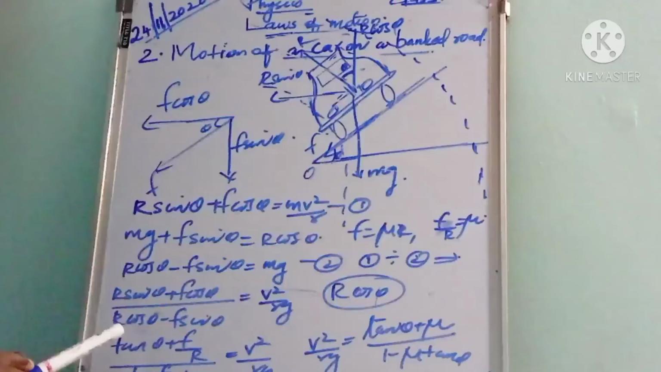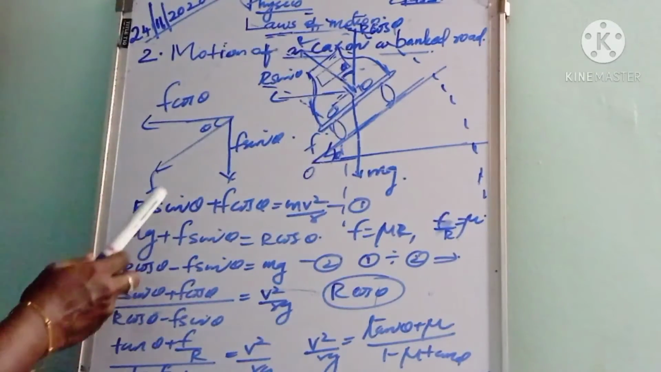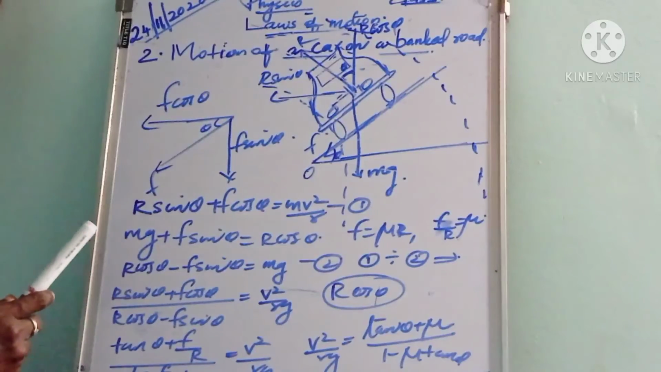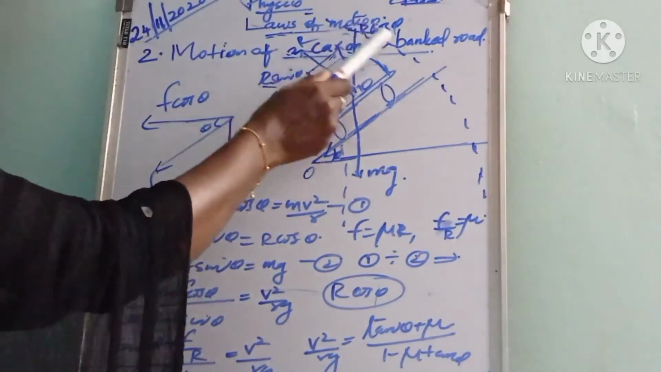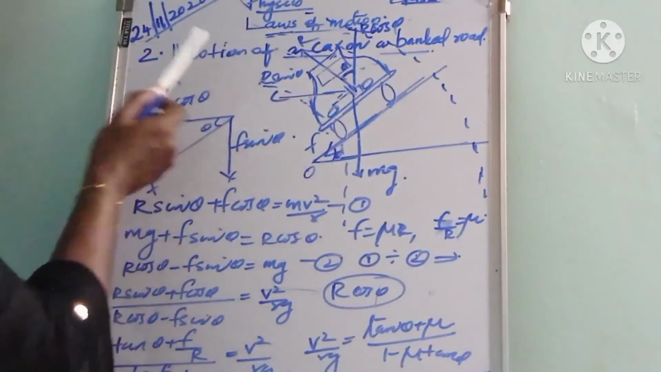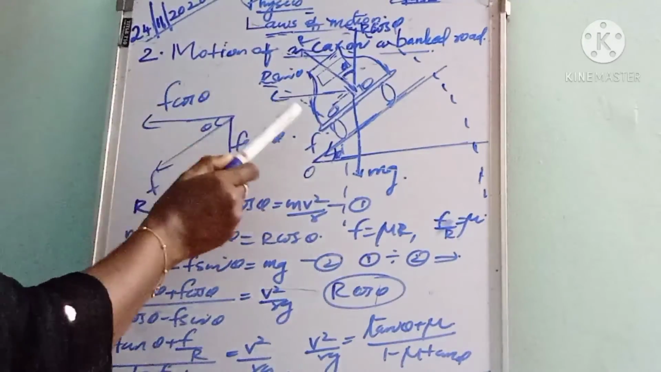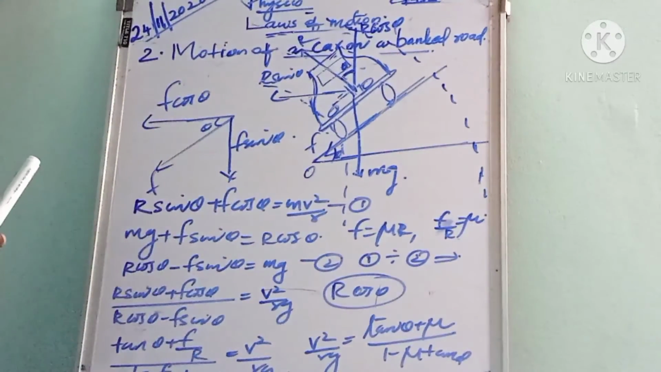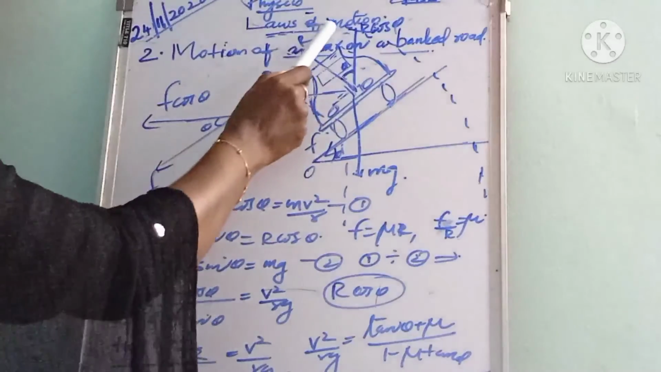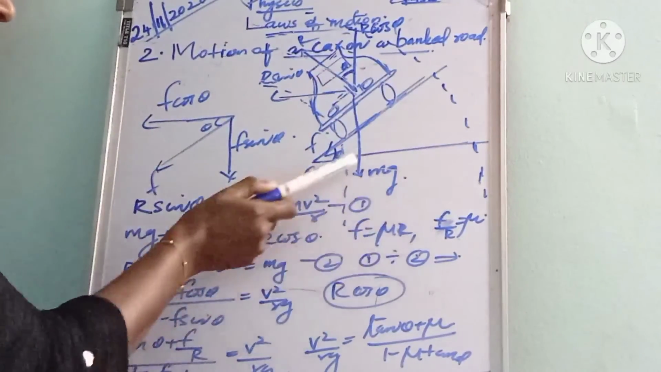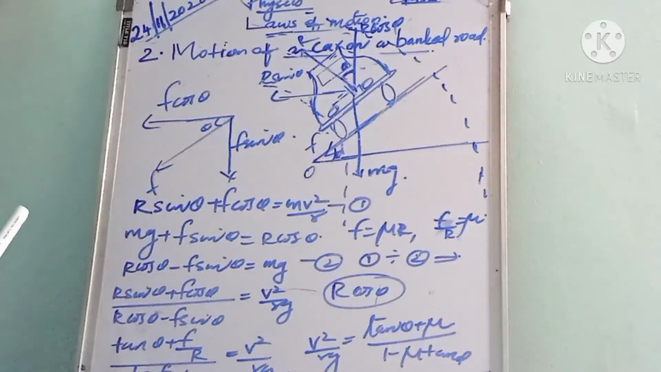Then what is banking of road? The system of raising the outer edge of a curved road above the inner edge is called the banking of road.